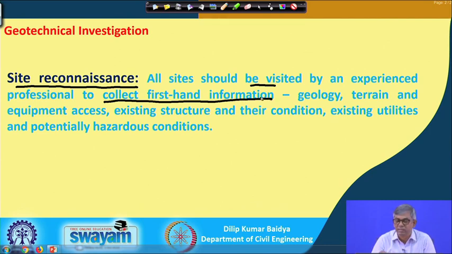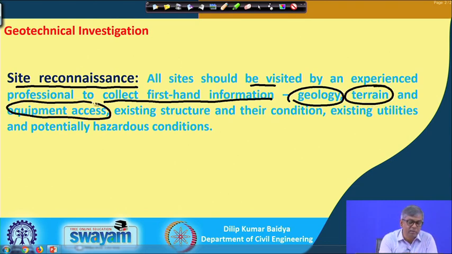What is that first hand information? First of all you have to get the geology of the site, you have to know the terrain of the site, and the equipment access. That means if it is a forest or a hill area or something else, then you have to explore whether we can move with different types of vehicles for a particular facility. So, whether that access is there or not. Then existing structures, that means in the nearby areas, what different types of structures are available has to be seen, whether it is a tall structure or a small structure or some other type. So, that has to be seen.